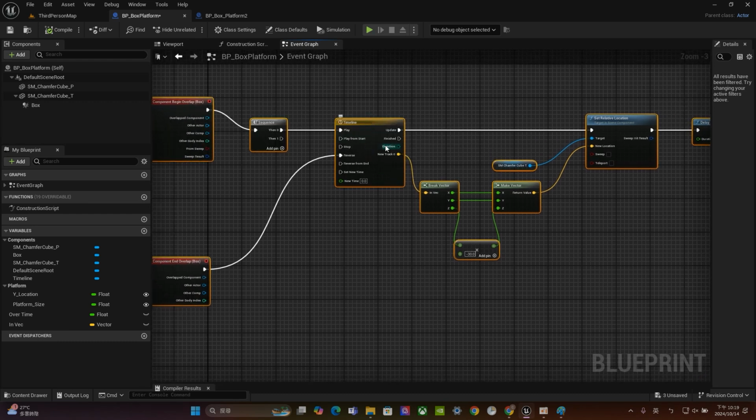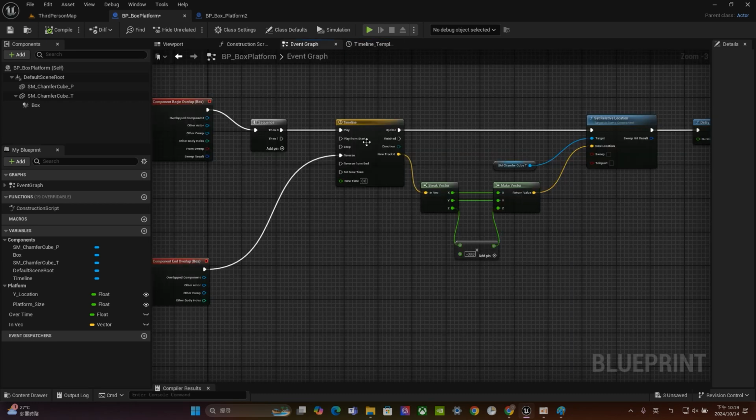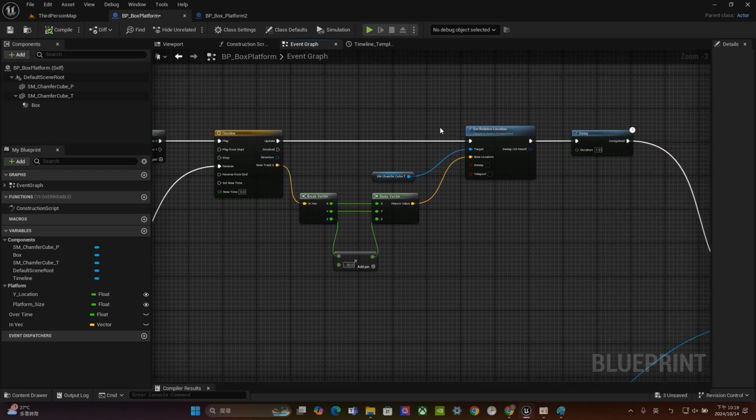This timeline will create a very smooth vector. If we double click, it will show this kind of smooth Bezier curve, and we can use it to generate animations. Once we have this vector, we can use it to create the movement of your character. Again, it's about Set Relative Location, just like what we did before.